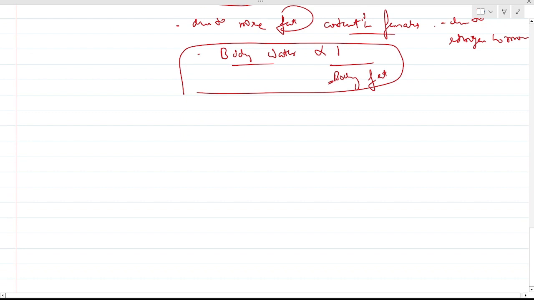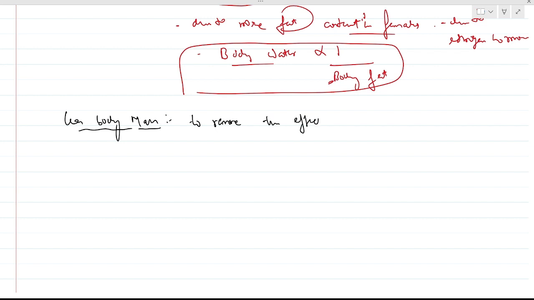Okay, next topic we are going to see is lean body mass. This lean body mass is required to remove the effects of fat.